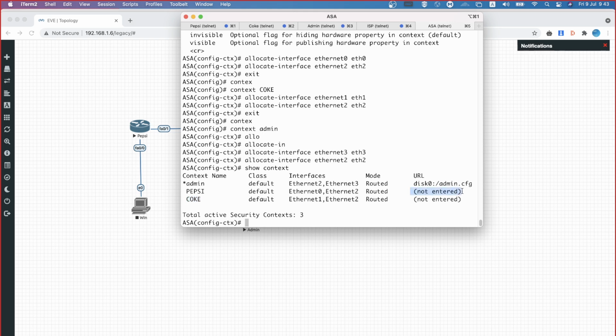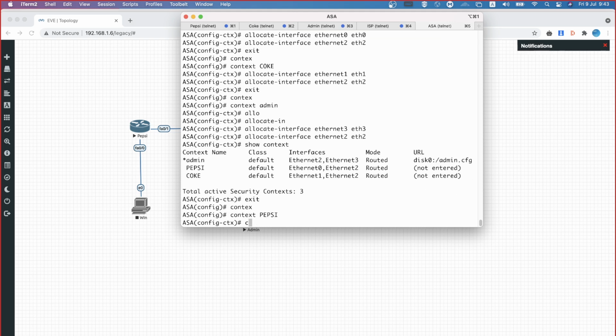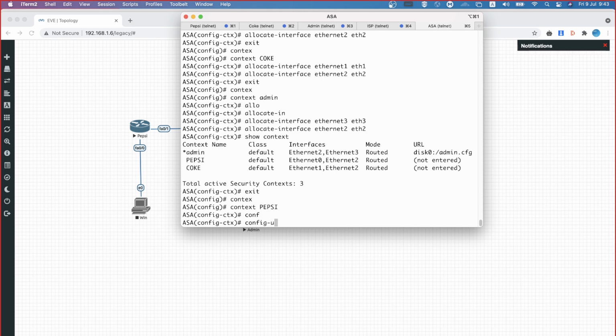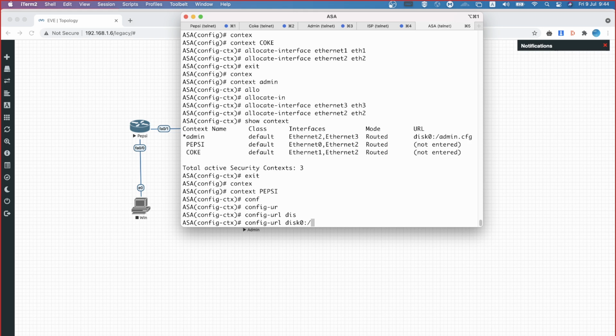And where do you want to save those configuration files? Because admin context, they have given a name by default. Now what I have to do is, I'm just getting into context Pepsi. Then I have to say config-url. That means your configurations are going to be stored in so and so location, disk0:/ let's say pepsi.cfg.